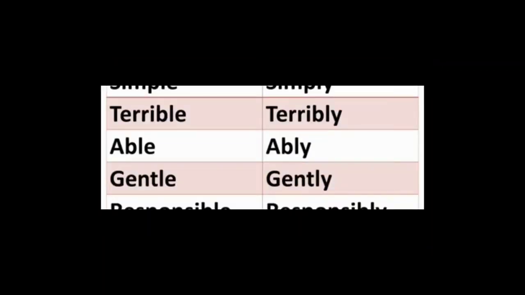Next, terrible, terribly; able, ably; gentle, gently. On the left hand side all the words are adjectives, whereas on the right hand side all the words are adverbs. When the adjective ends in e, we have to drop e and add y to make them adverbs.